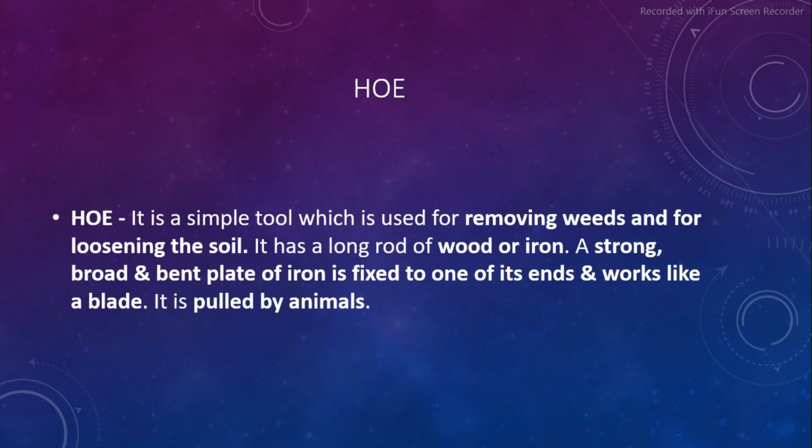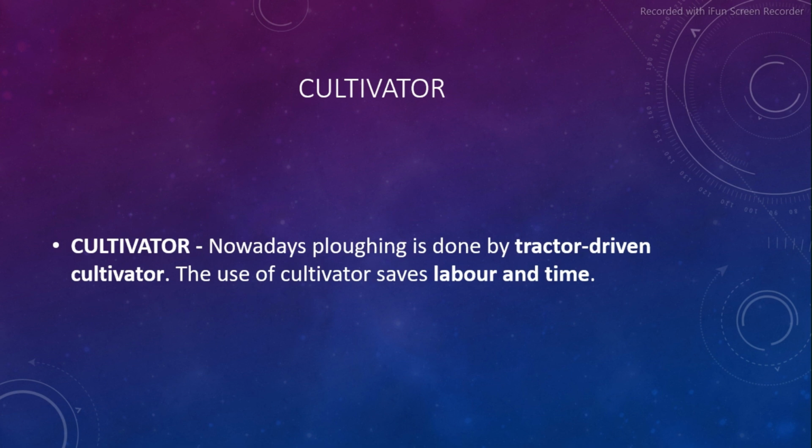The second tool is the hoe. It is a simple tool which is used for removing weeds and for loosening the soil. It has a long rod of wood or iron. A strong, broad, and bent plate of iron is fixed to one of its ends and works like a blade. It is pulled by animals. Cultivator. Nowadays, ploughing is done by a tractor driven cultivator. The use of a cultivator saves labor and time.